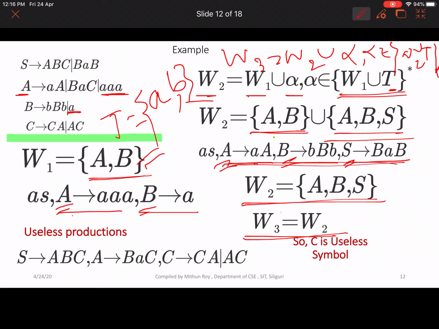Now from this we can say C is a useless symbol. So from the first phase we can also conclude that capital S to capital ABC, capital A to capital B, small a, capital C, capital C to CA or AC, all are useless productions.